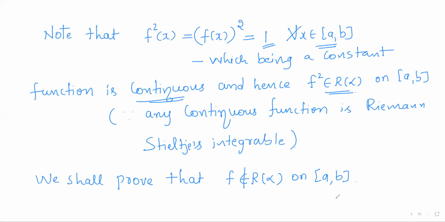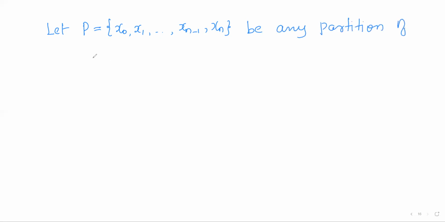So now to verify that, let P be any partition of the closed interval a comma b.